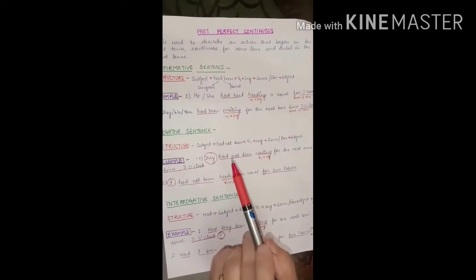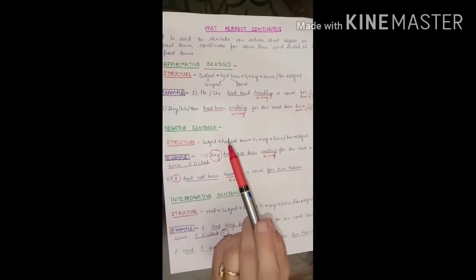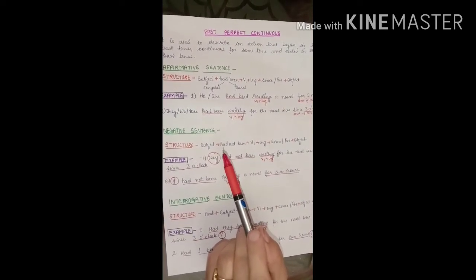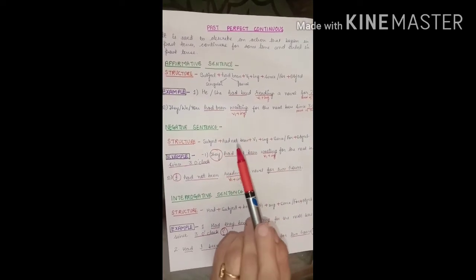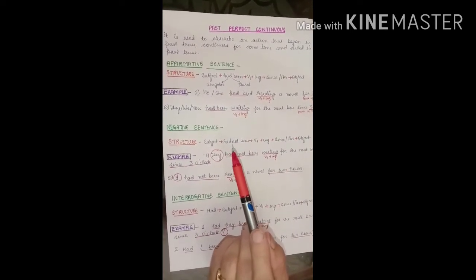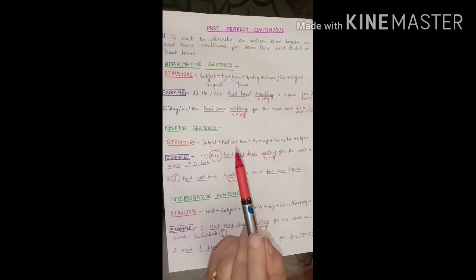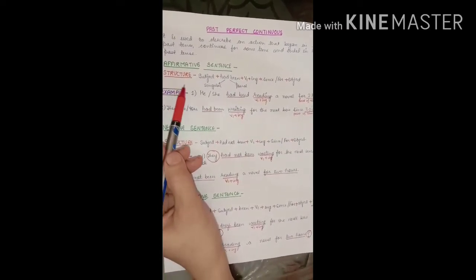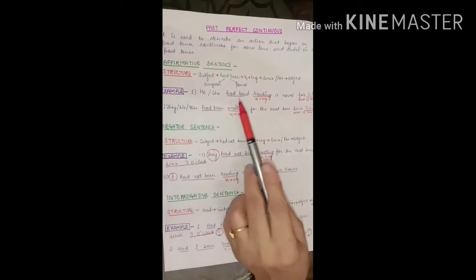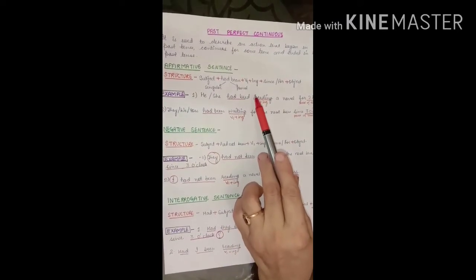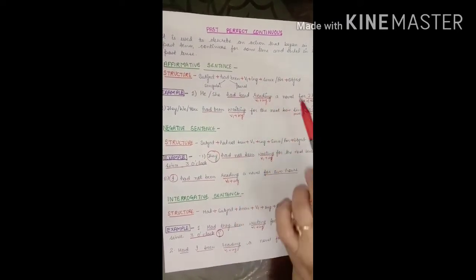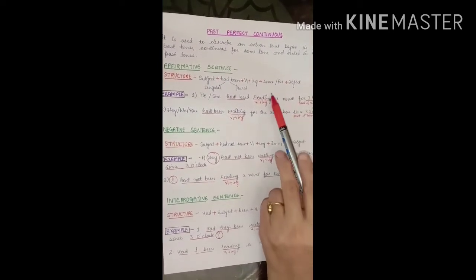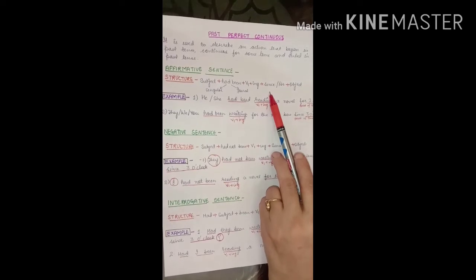Past perfect continuous tense. This tense is used to describe an action that began in the past, continued for some time and ended in the past. Like affirmative sentences structure. Subject, had been, first form of verb with ing, since or for and object. Since and for I have already explained in my previous videos.